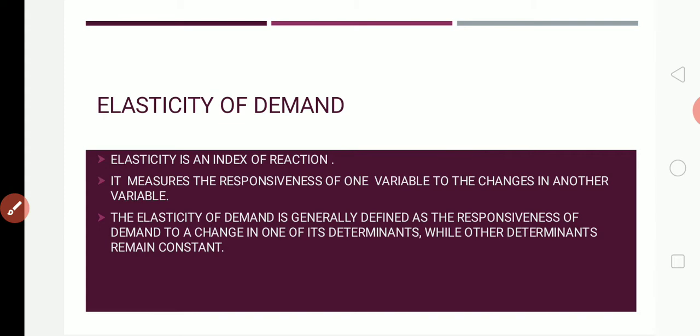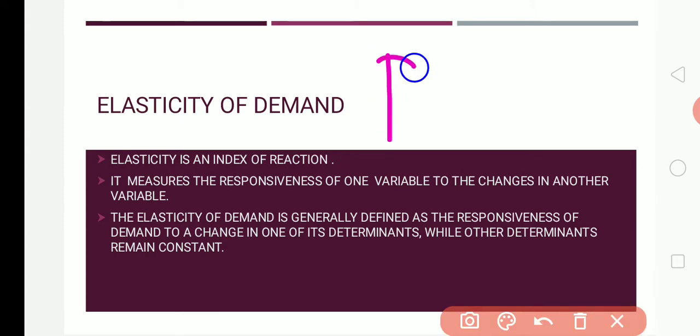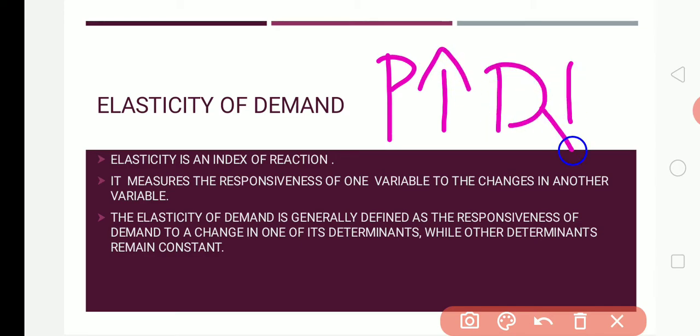And here, what we are going to do is elasticity of demand. The law of demand tells us that when the price is more, demand is less. But it does not measure how much the demand changes when the price is more, or what the increase in demand will be when the price is lesser.